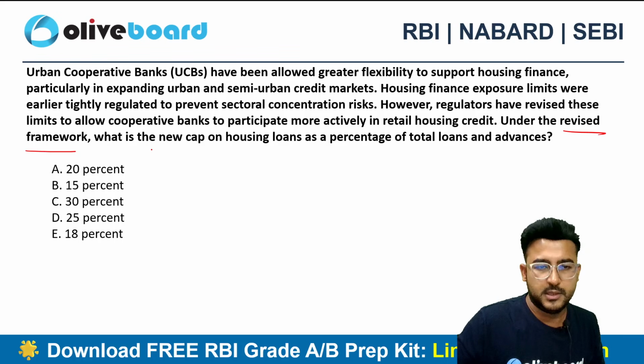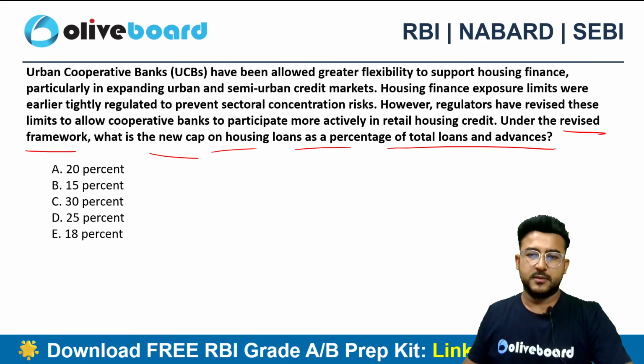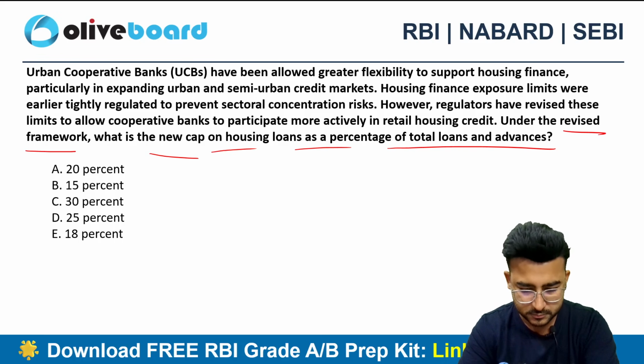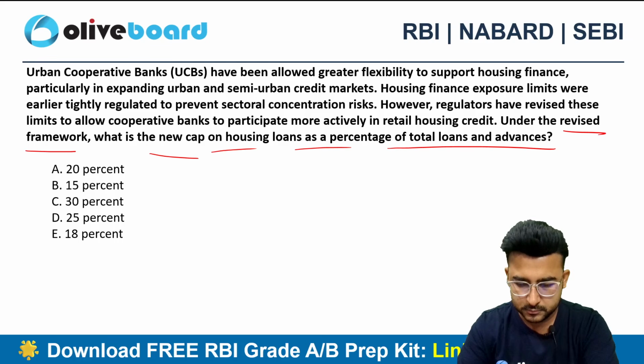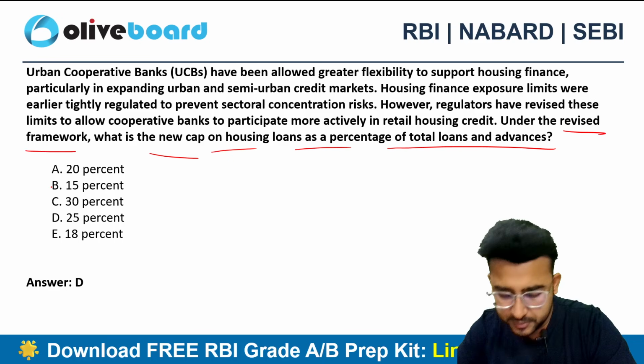Under the revised framework, what is the new cap on housing loans as a percentage of total loans and advances? The correct answer is 25%. Okay, 25% is the correct choice.